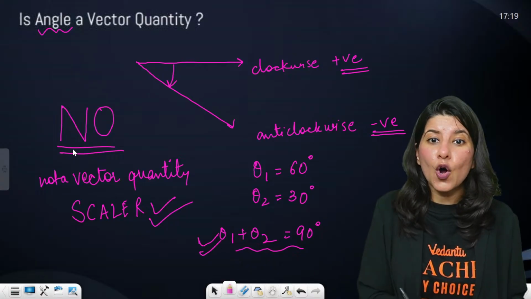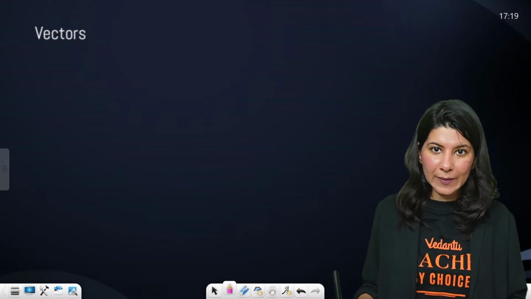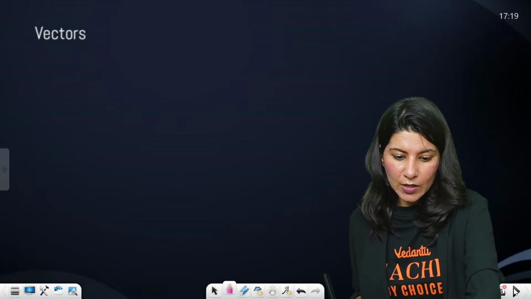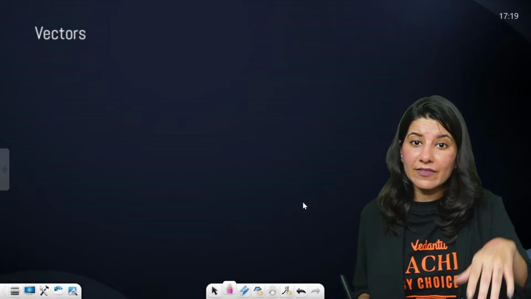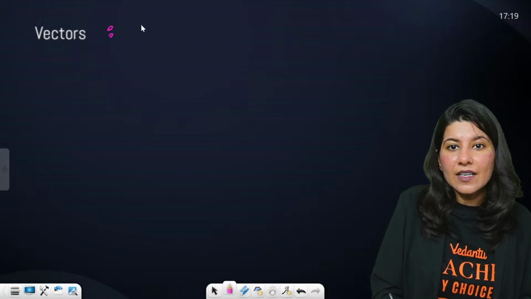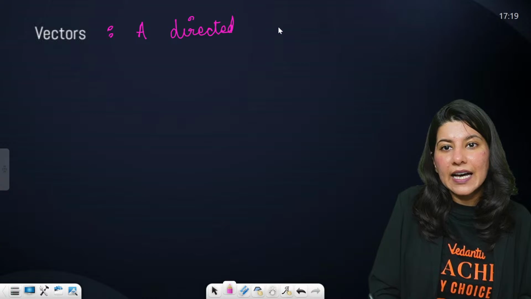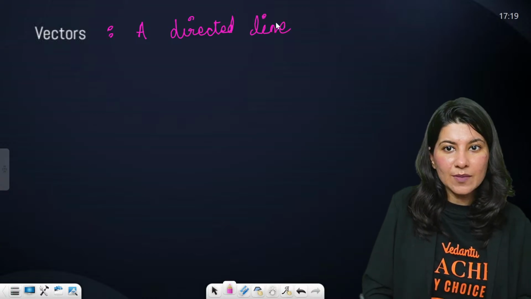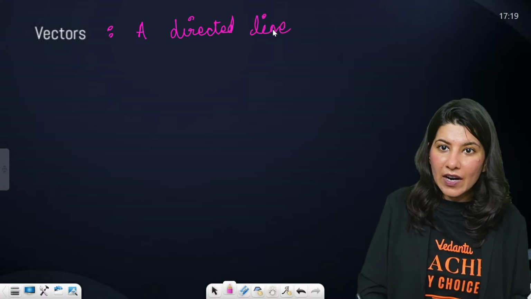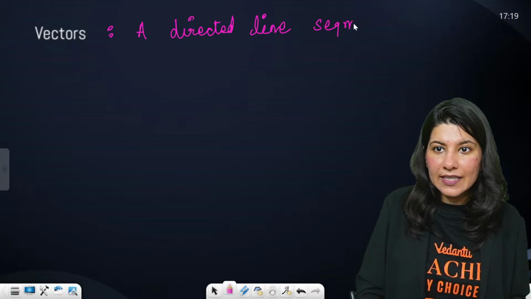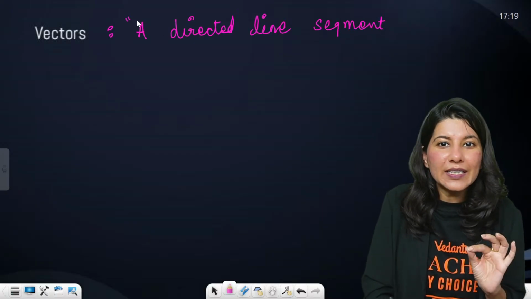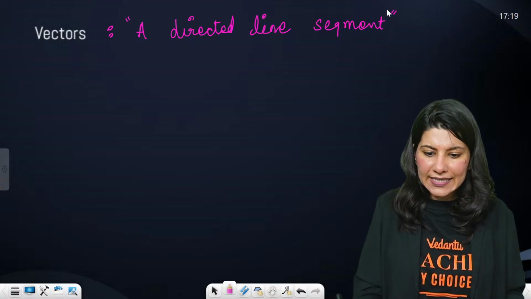That is why this is not a vector quantity. Okay. Now vectors. Now let us understand vectors. What is a vector? Vector is a directed line segment. Are you guys making notes as well? A directed line segment is called a vector. Short and sweet definition of vector. Directed line segment.